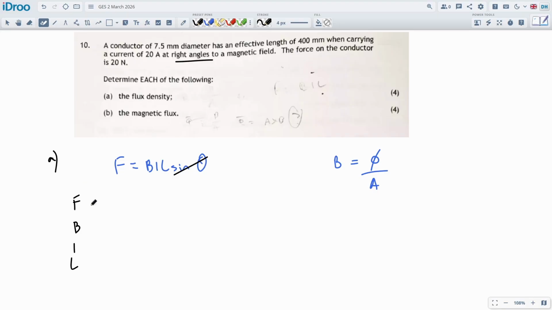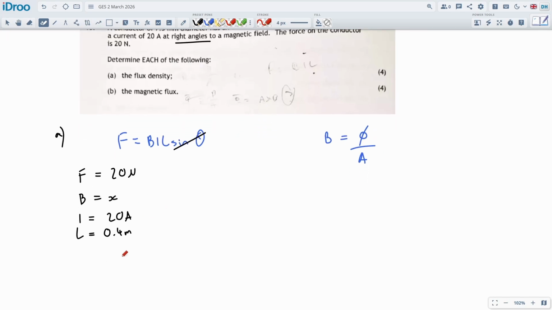Again, simple situation really. They gave us the force, 20 newtons generated. The flux density is this B, that will be done in Tesla. The current is 20 amps given in the question, and the effective length is 400 millimeters, so that's 0.4 meters. There are actually a few different versions of this question, using completely different formulas, but this is the one that comes up all the time.